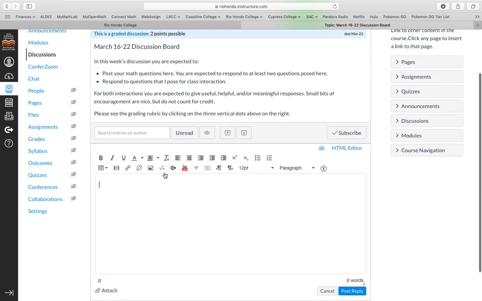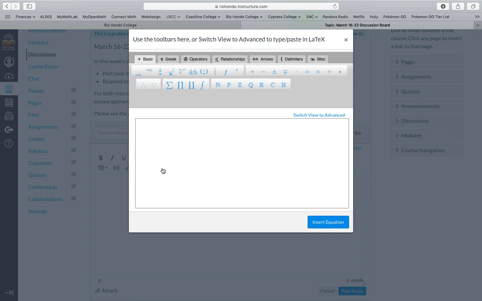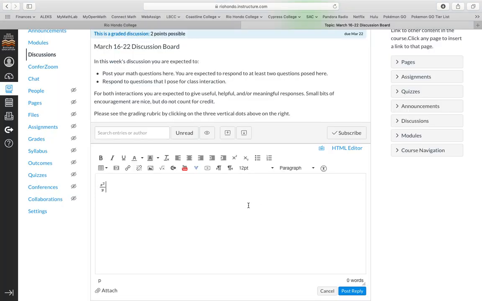I want to show you a cool little feature here. Let's say you have a math question. You can click on this button here, and you can type in math equations so they look nice, professional, and very clear. That way when you post your math question, students can see clearly what you wanted to do. Again, that's this button here, Insert Math Equation. She's reminding me that you can also take a picture of your homework question and post it with the attachment here. There are lots of ways to get the question out there as well as to answer someone's question. You can handwrite it and take a picture.